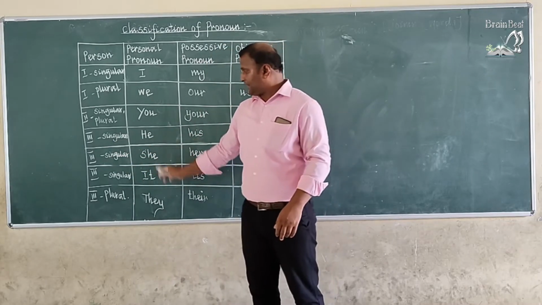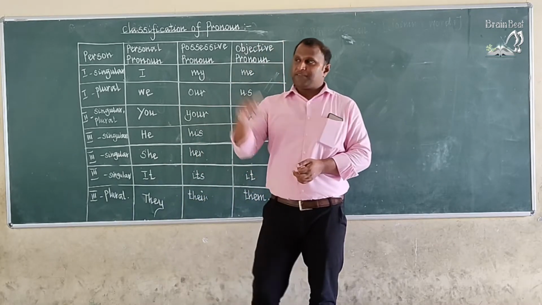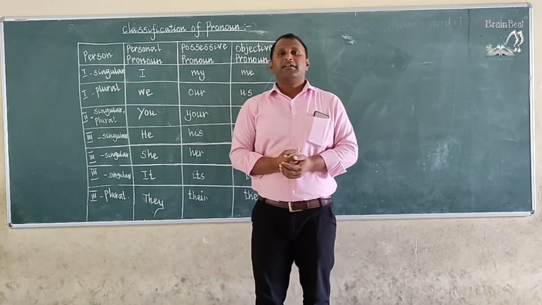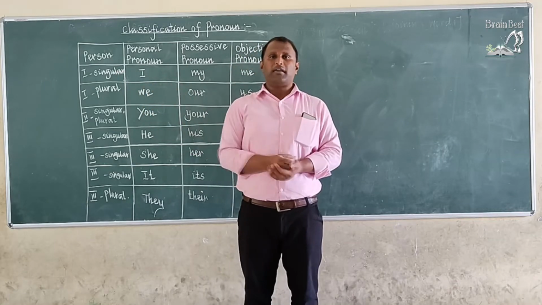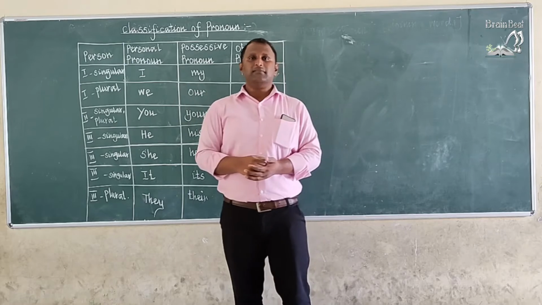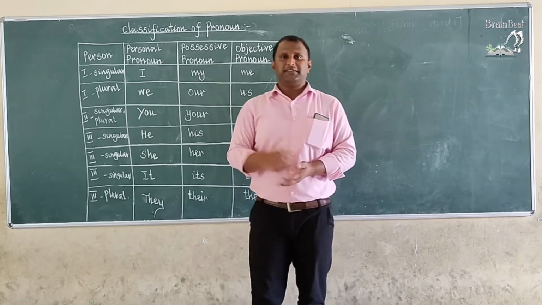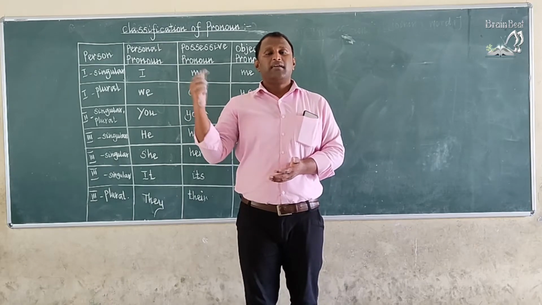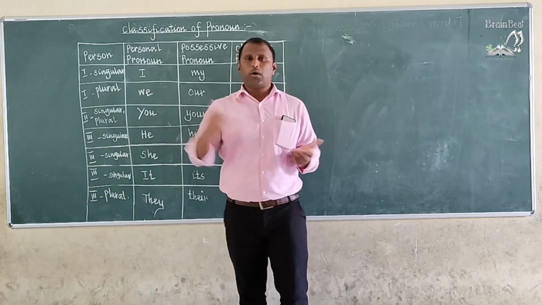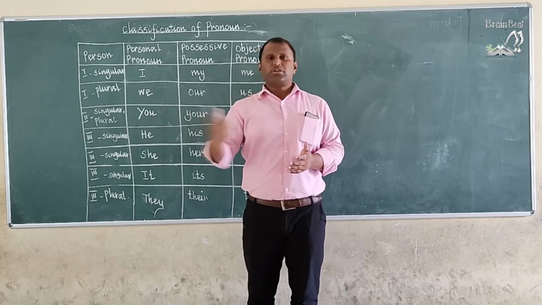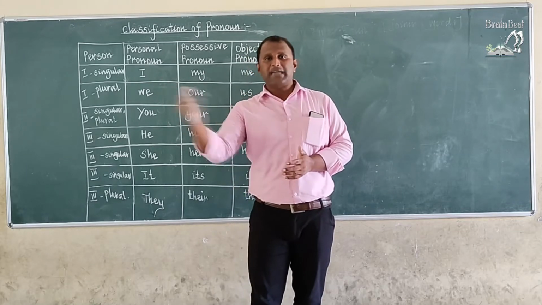He, she, it are third person singulars, and they means third person plural. Okay, if there is only one person in third person, if it is masculine gender, we say he. He is a boy, he is my student, he is my cousin, he is my sibling. And she means feminine gender. She is my mother, she is my sister, she is my relative. Okay, and it means neuter gender. It is a cow, it is a coconut tree, it is a chair, it is my classroom, it is my school, it is my car, it is my bicycle.